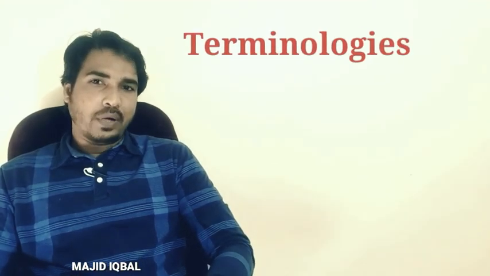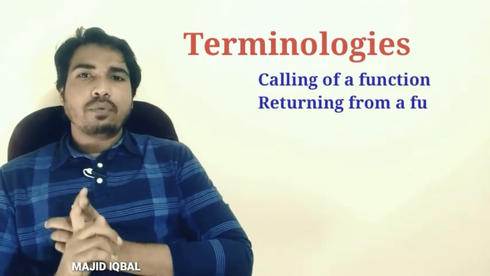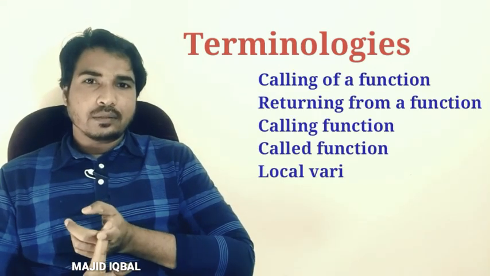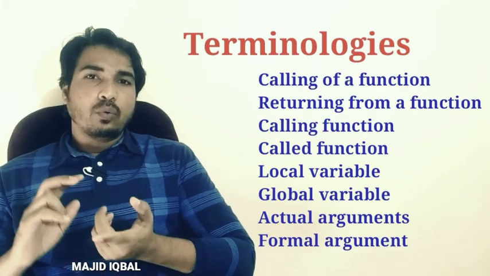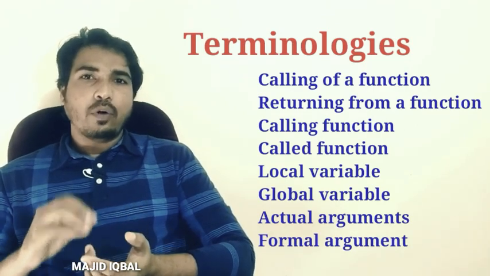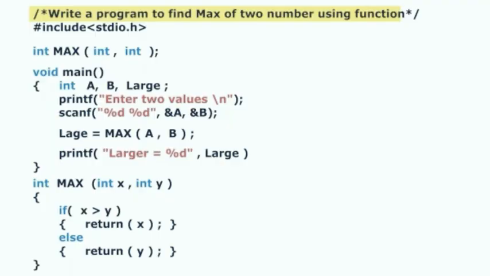Function is a very long topic and it has different terminologies related with the function, such as calling of a function, returning from a function, calling function, called function, local variable, global variable, actual argument, formal argument. We will discuss these topics a little later. Now we are going to see the programming example of function.